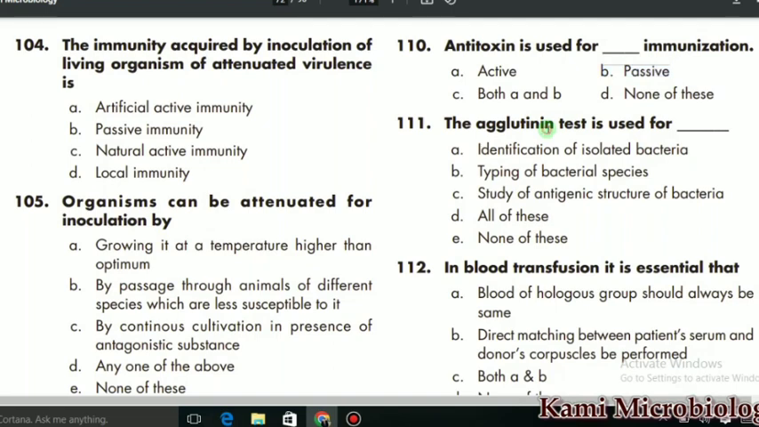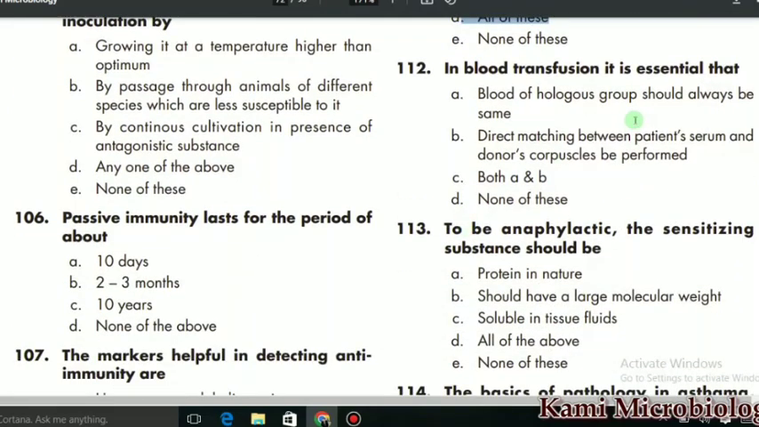MCQ 111 says that the agglutination test is used for what, so it is mostly used for isolated bacterial identification, typing of bacterial species, study of antigenic structure, so we can say D is the correct option. All of these. MCQ 112 says that in blood transfusion it is essential that blood of homologous type should always be the same, direct matching between the patient and donor, yeah, so we can say both A and B, C is the correct option.